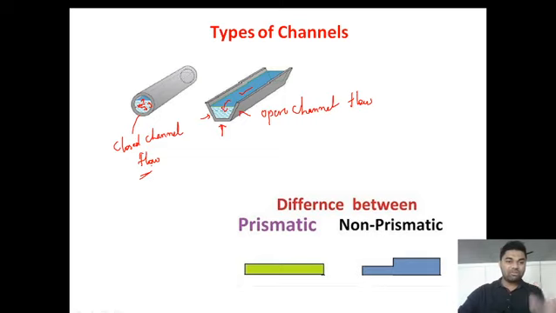in which the water or liquid or any fluid which is flowing is not exposed to the atmosphere. It is totally bounded, surrounded on all sides, which is nothing but closed channel flow. Whereas if any one surface is left to the atmosphere, that type of flow is open channel flow.